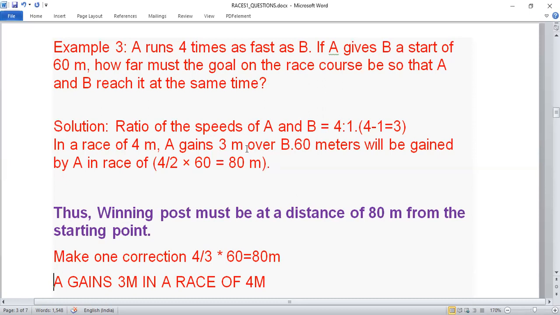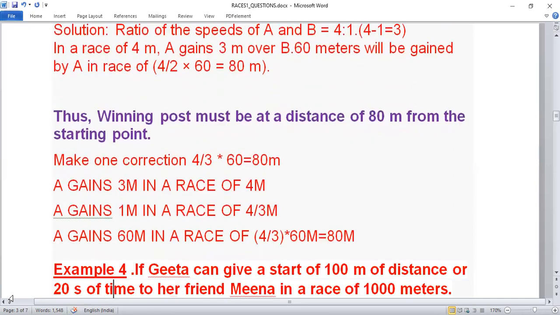But what they are saying, A gives B a start of 60 meter. Like B is already 60 meter ahead of A. So we can find this out. A gains 3 meter in a race of 4 meter. So A gains 1 meter in a race of 4/3 meter. So A gains 60 meter in a race of 80 meter.